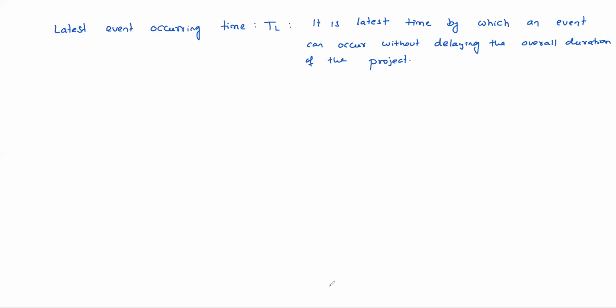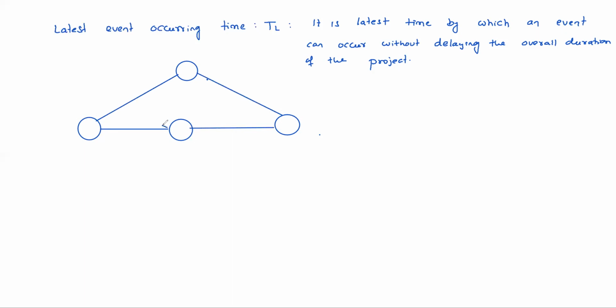So one simple example I will tell you. Suppose you have a project like this: A, B, C, D. Suppose C needs 7 days, D needs 5 days, A needs 2 days, B needs 3 days.